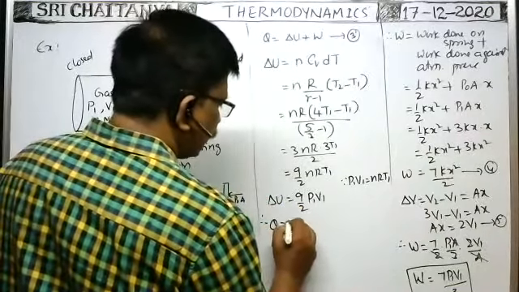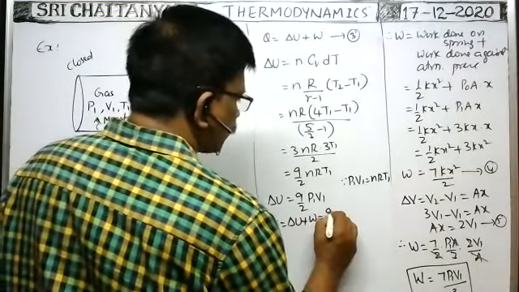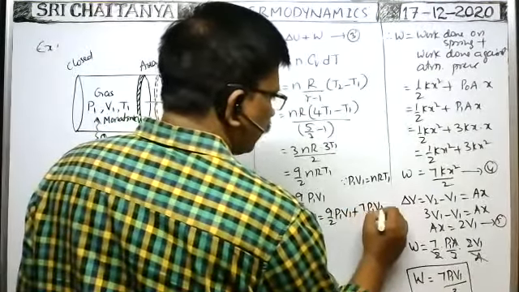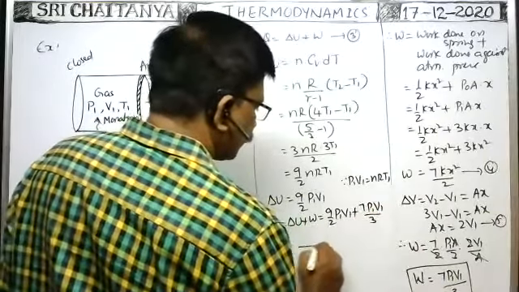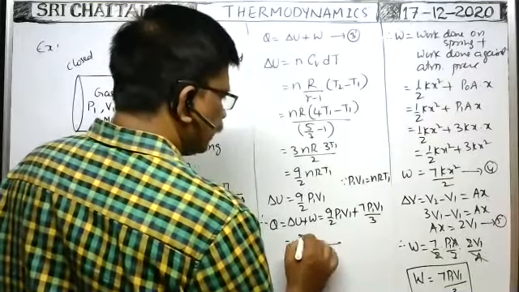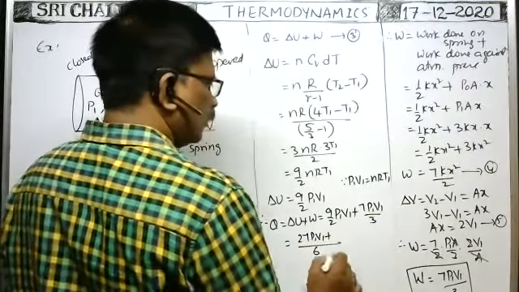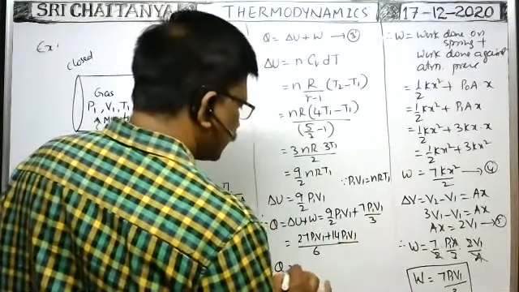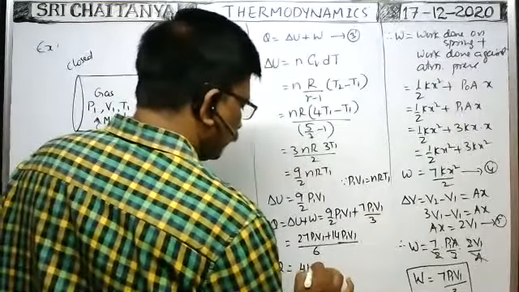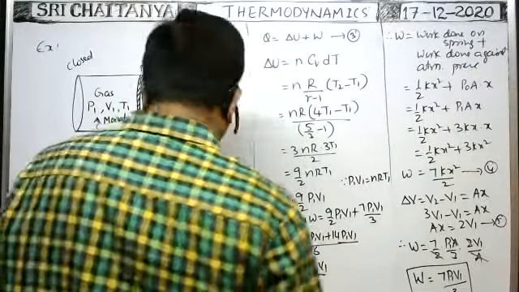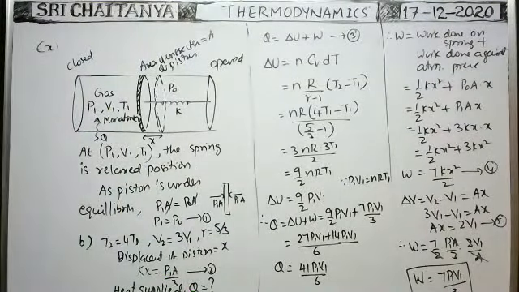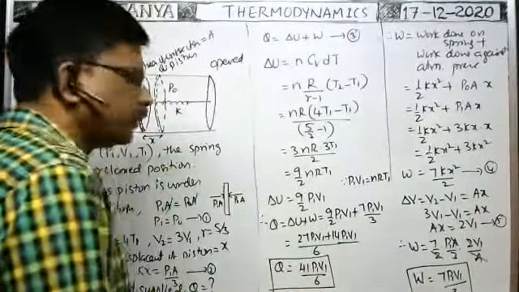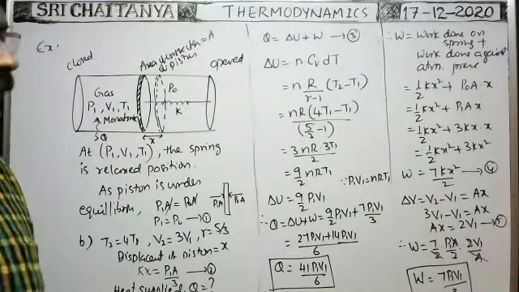Therefore, net heat energy supplied is equal to delta U plus W. Delta U means 9 by 2 P1V1, plus the work done in this process, which is equal to 7 P1V1 by 3. Now we take LCM 6. So 27 P1V1 plus 14 P1V1. Therefore, heat energy supplied is equal to 41 P1V1 by 6. That is the answer. This is the amount of heat energy supplied in this process. In this way, we have to do the problem if a spring is given like this. Okay, note down.